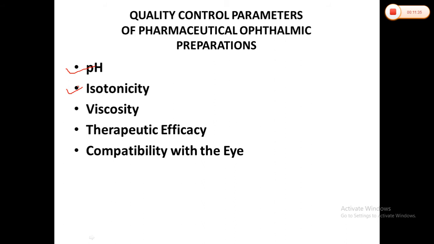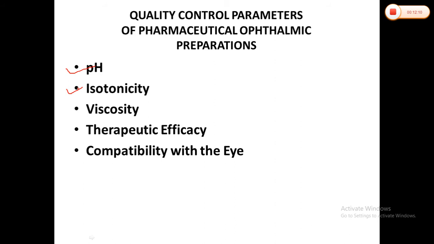We can say the solutions on either side of a cell membrane are isotonic if the concentration of solute molecules outside the cell is equal to the concentration of solute molecules inside the cell. In this case, obviously, the cell will neither swell nor shrink because no concentration gradient is present. We can say the concentrations on both sides are equal. Remember the example of RBCs.